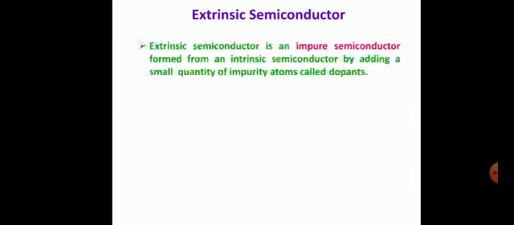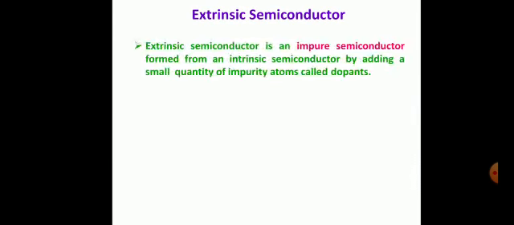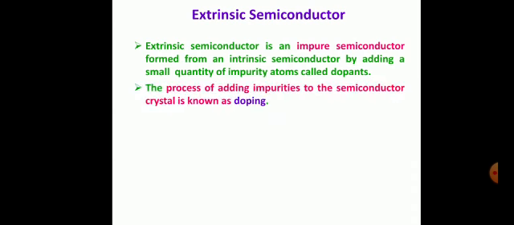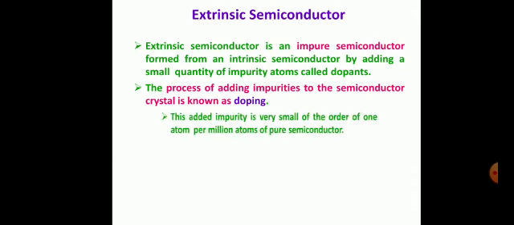Extrinsic semiconductors. An extrinsic semiconductor is an impure semiconductor formed from an intrinsic semiconductor by adding a small quantity of impurity atoms called dopants. The process of adding impurities to the semiconductor crystal is known as doping.